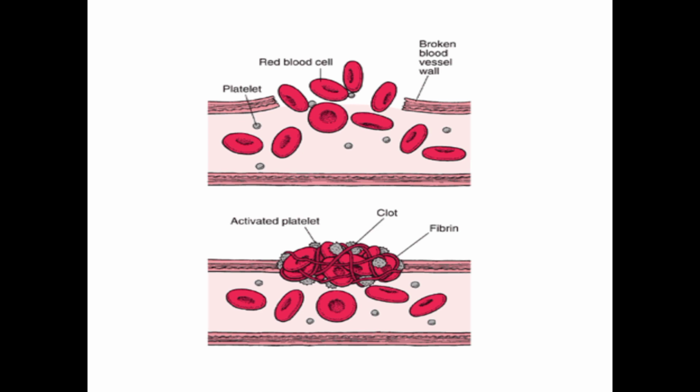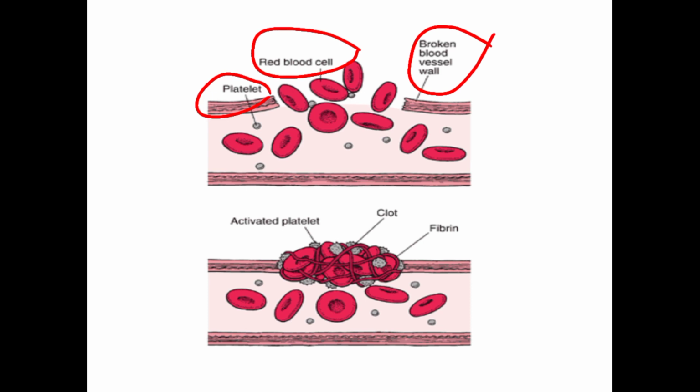So this is a picture which is showing this. These are the RBCs, and these are the platelets. So what will happen when there is a wound? This is the broken blood vessel wall. All the RBCs are coming out, meaning bleeding is taking place.